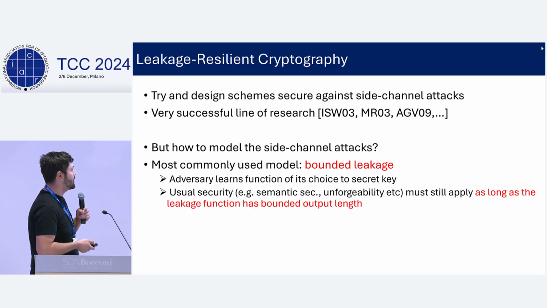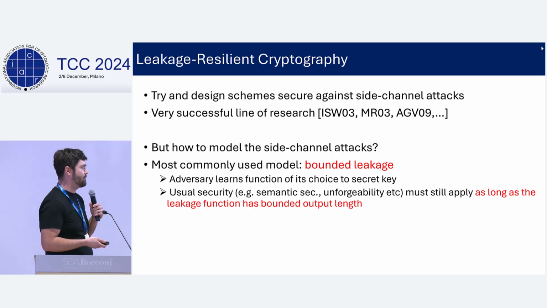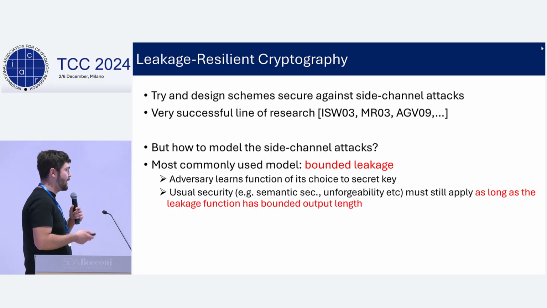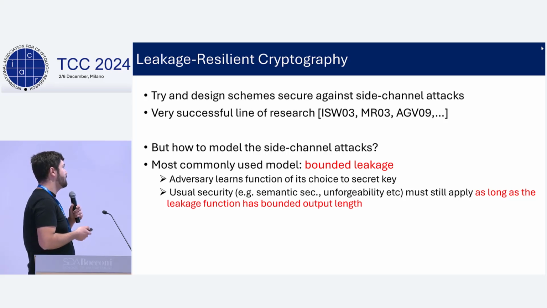And we will require that the usual security requirement, like the semantic security in case of PKE or unforgeability in case of signatures and so on, should still apply even when the adversary learns this leakage on the secret key. And crucially, in the bounded leakage model, we assume that the leakage function specified by the adversary has a bounded output length that's smaller than the length of the secret key itself.